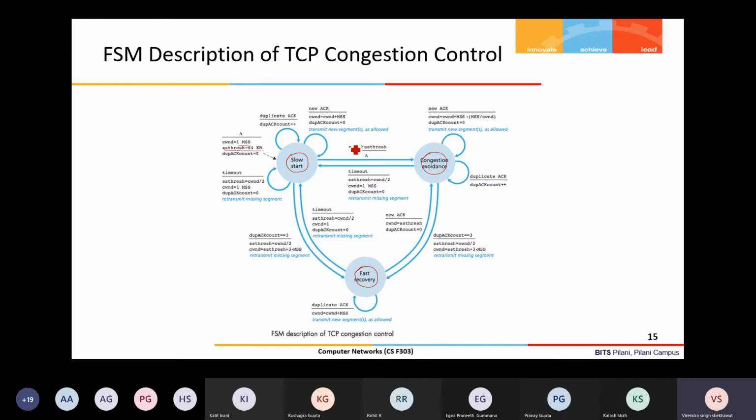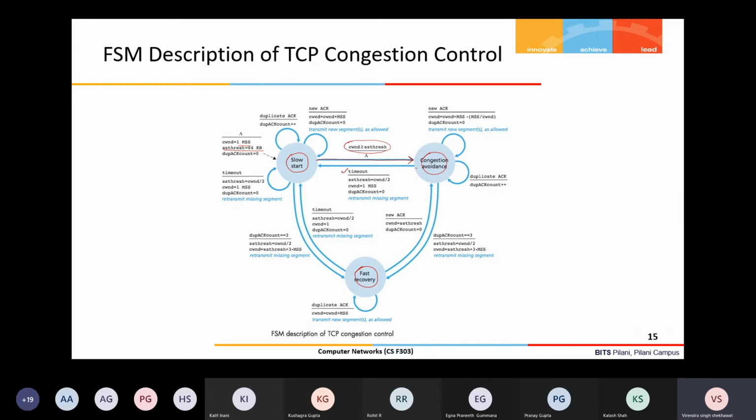We'll see when slow start transitions to congestion avoidance. In slow start the sender increases the congestion window after receiving acknowledgements from the receiver. Once its congestion window crosses the threshold value, it transits from slow start to congestion avoidance phase. Okay, that's perfect. Similarly, the transition from congestion avoidance to slow start happens when a timeout event occurs.